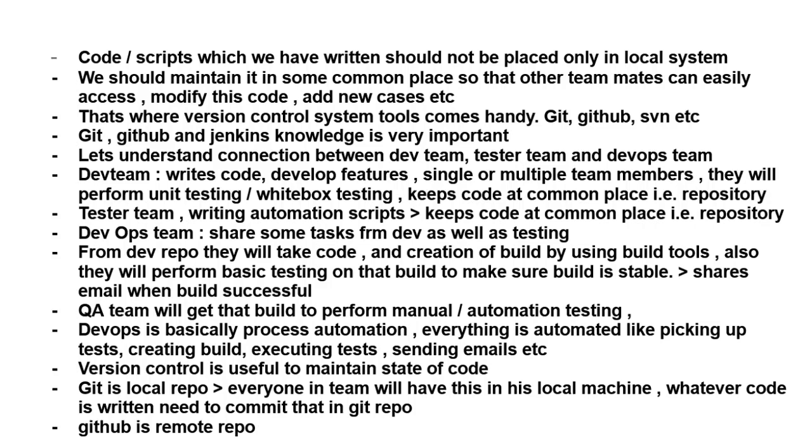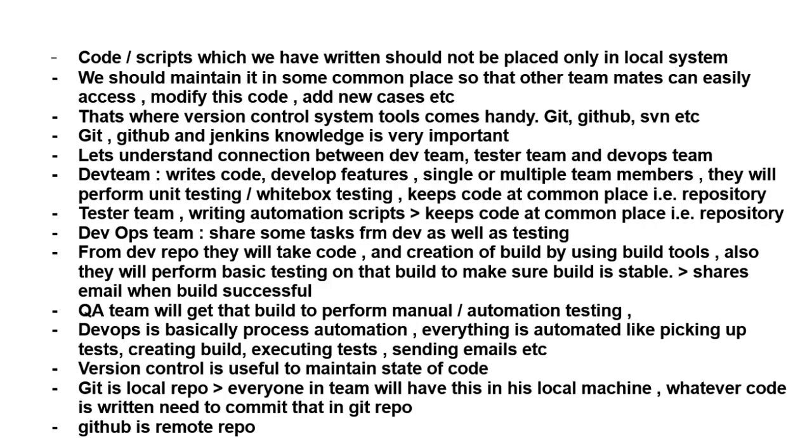Various version control systems like Git, GitHub, SVN, etc. As a quality assurance engineer in automation, it is very important to know about Git, GitHub and Jenkins.